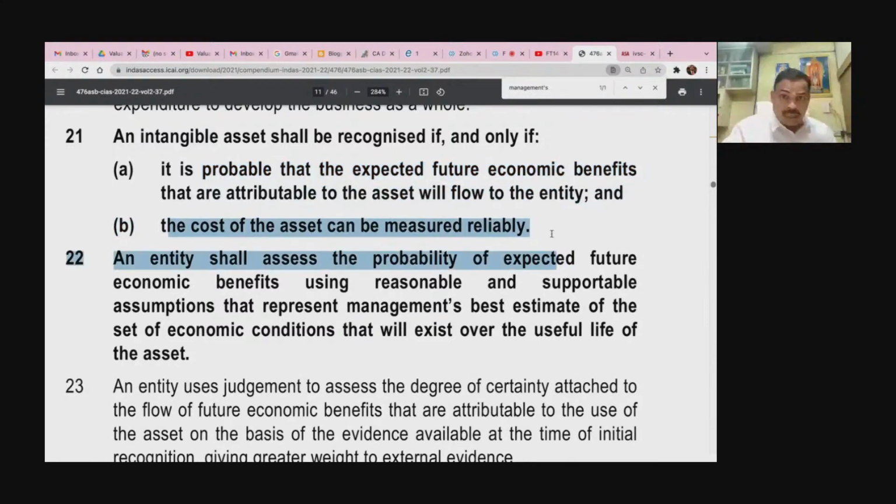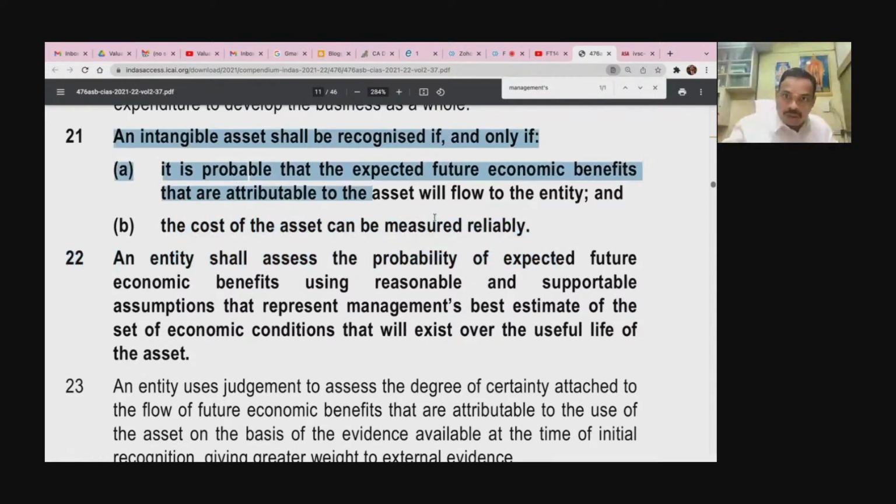So the design, if it is an internally generated intangible asset, you will have a cost: people, process, time, effort, energy. The development cost and all, you can measure as cost. Or maybe you would have bought that from somebody. Then cost is the money you have paid. Otherwise, it is called the transaction price. So these are the two conditions.